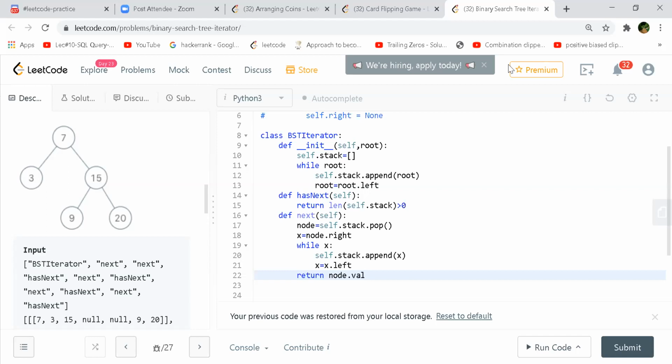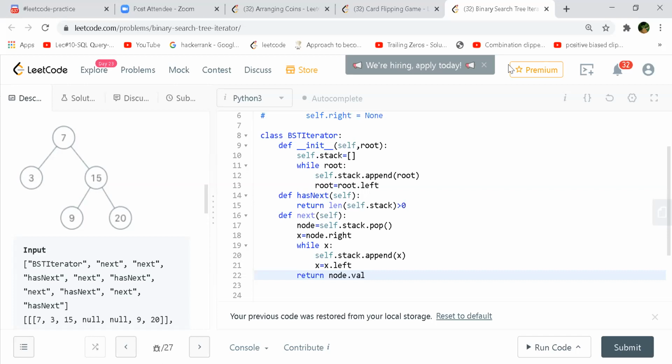Okay, there is one more question on the chat. Just curious, can this constraint of O of H memory be implemented if we had done this recursively? Implicit stack you'll use if you go recursively. So if you don't consider the call stack as extra space, right? Yeah, it depends though.